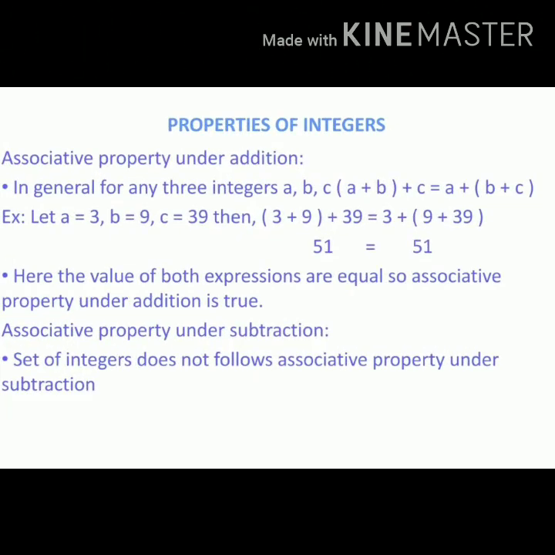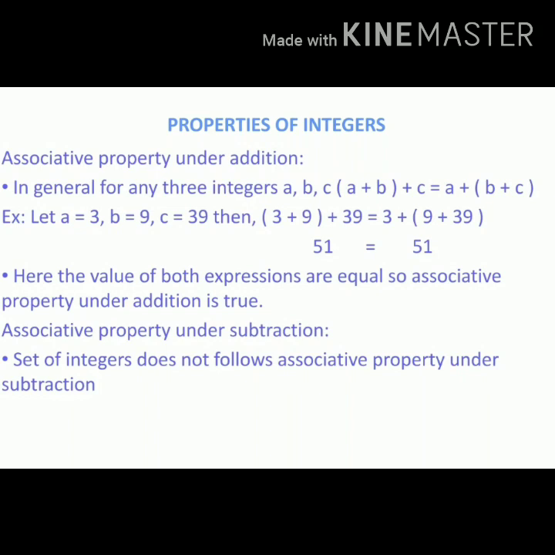Associative property under addition is our next property. In general, for any three integers a, comma b, comma c, here (a plus b) plus c equal to a plus (b plus c). Friends, first of all, let us take one example.